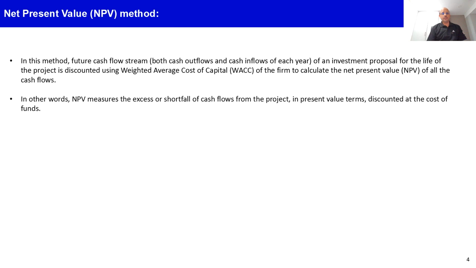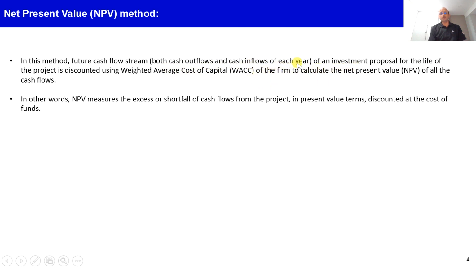Net present value is basically the present value, or we can say the discounted value, of all future cash flow streams of the project. When I say cash flow stream, it means both cash outflow and cash inflow occurring each year for the life of the project.